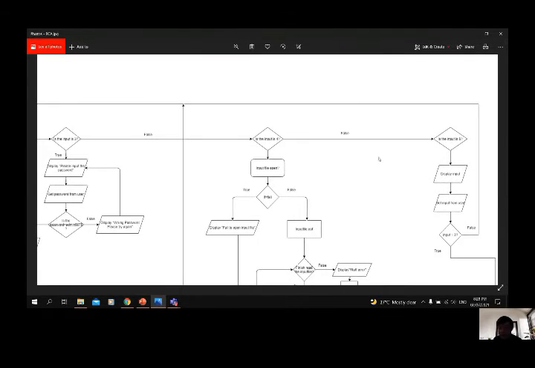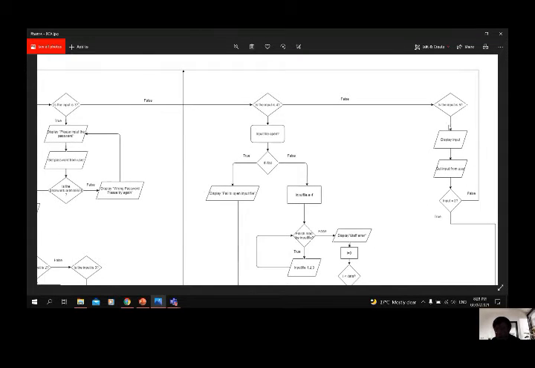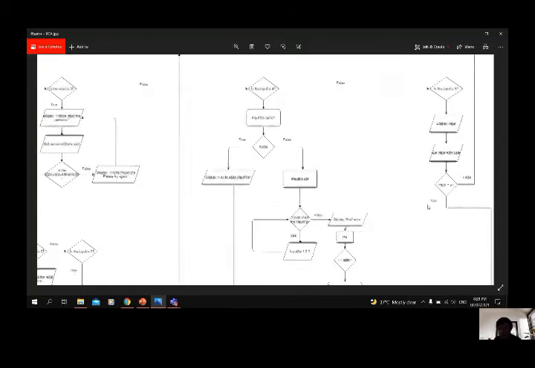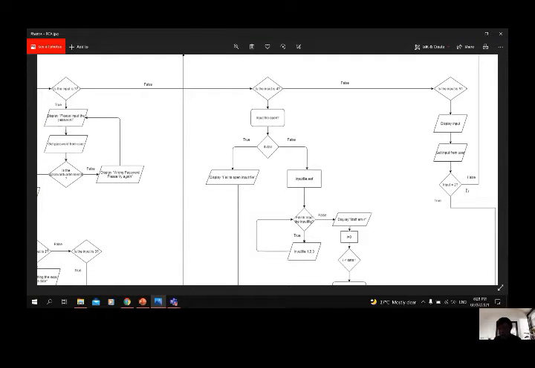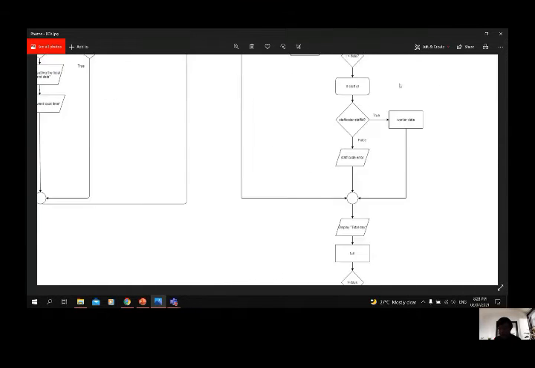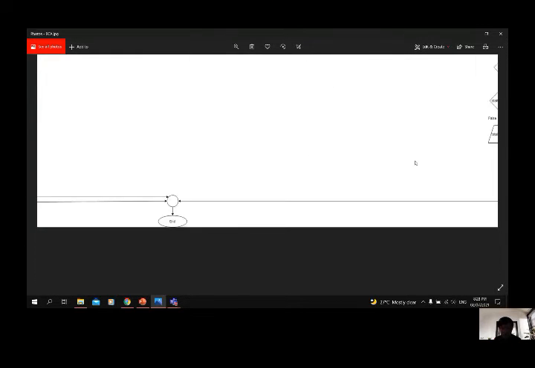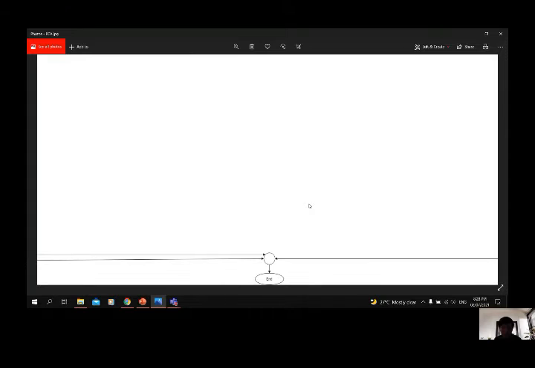If the user selects the number 5, which is exit, the system will display the prompt and get the input from the user. After that, the system will check whether the input is true or not. If it is not number 2, the system will go back to the main function. If true, the system will end and close. So that is our program flowchart.